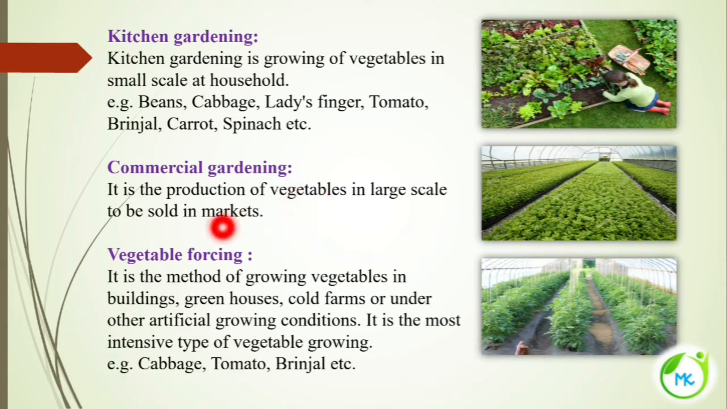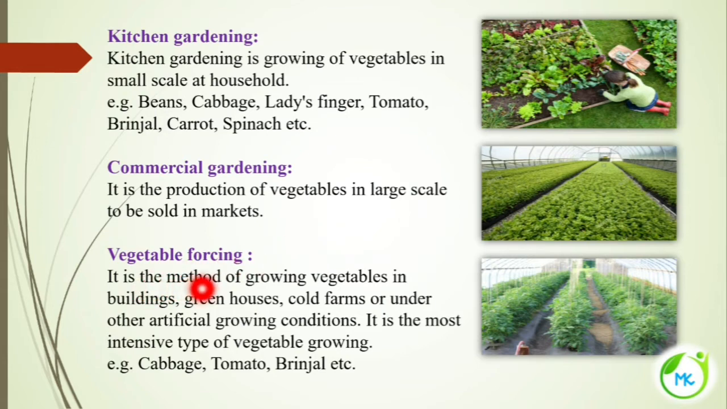Commercial gardening is growing vegetables on a large scale for the purpose of selling them in the markets. They are grown in large scale production to be sold in the market.